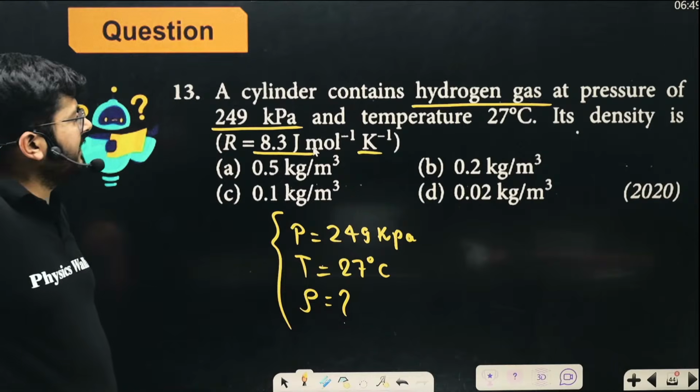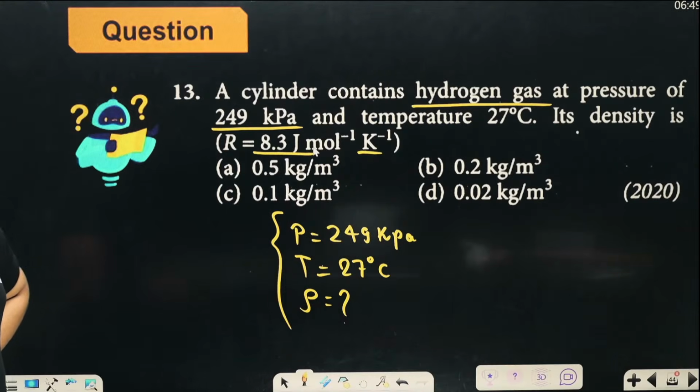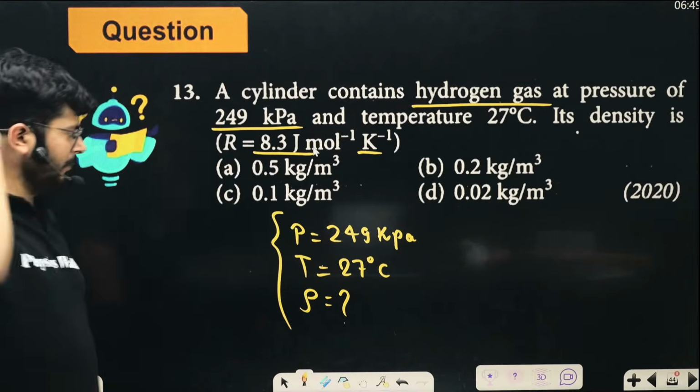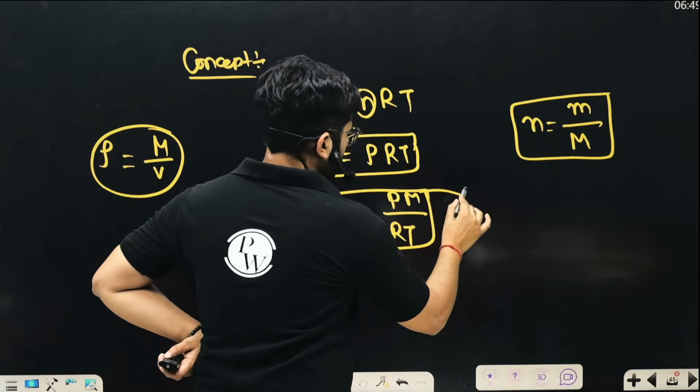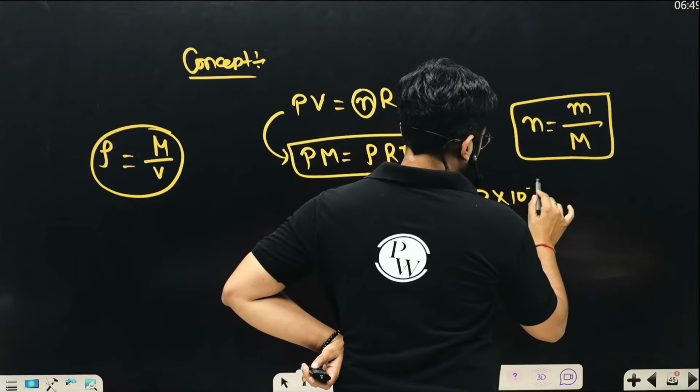And it is a hydrogen gas, right? A cylinder contains a hydrogen gas. So what will be the mass? We can say 2 into 10 to the power minus 3. M is going to be 2 into 10 to the power minus 3.